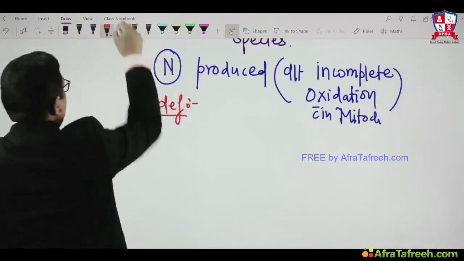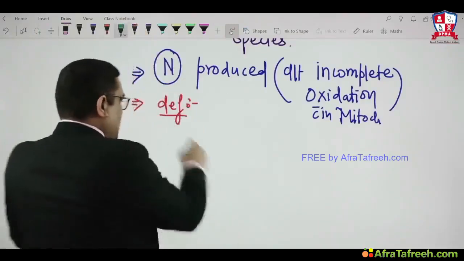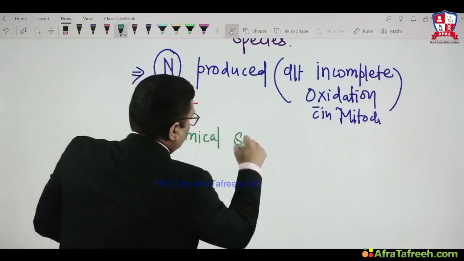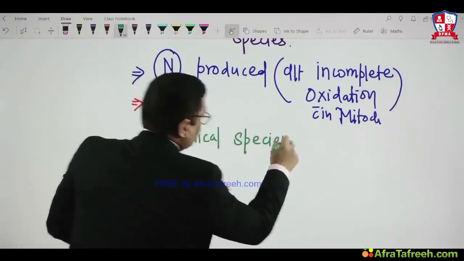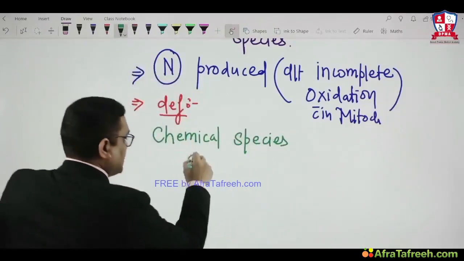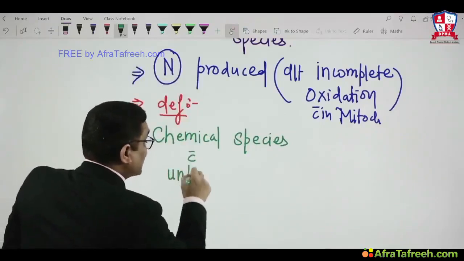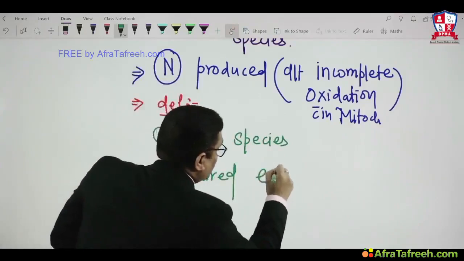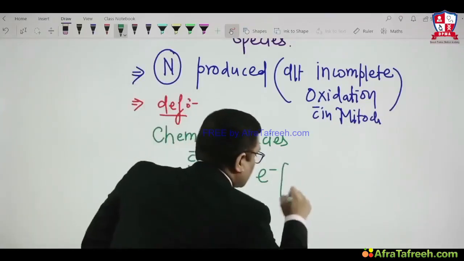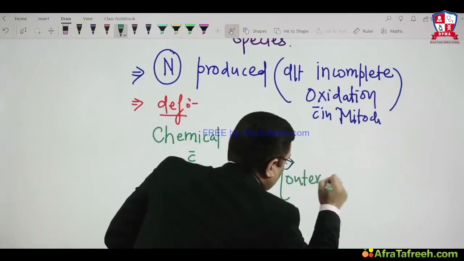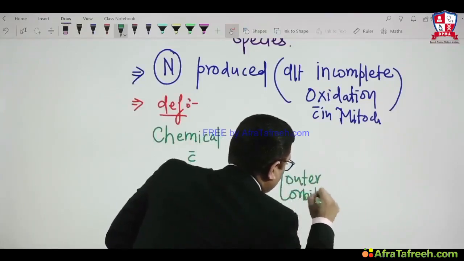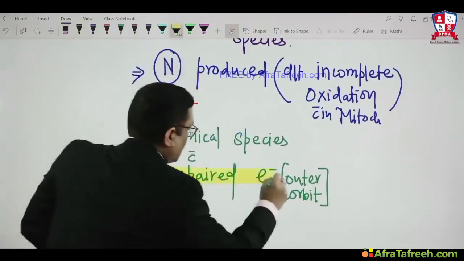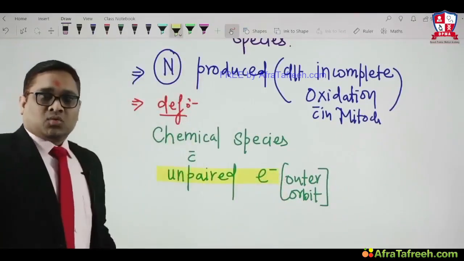Free radicals are defined as any chemical species with an unpaired electron. Remember, unpaired electron, where? In their outer orbit. Unpaired electron in their outer orbit. Remember, this is a very important concept. So what are free radicals?